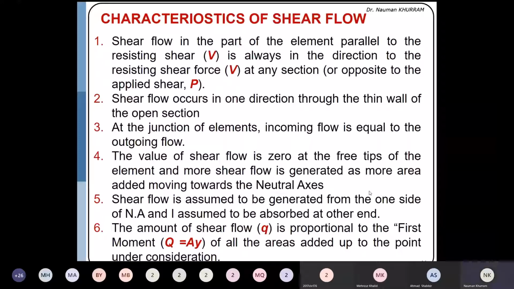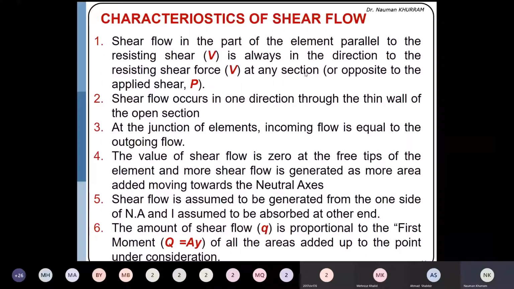So why are we using the concept of shear flow? Because we are assuming that the shear flow is uniformly distributed along the thickness and only varying or moving along the length of the element. So the very first point: shear flow in the part of the element parallel to the resisting shear is always in the direction of the resisting shear force, or opposite to the applied shear.